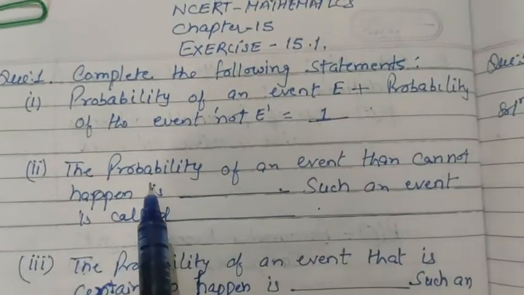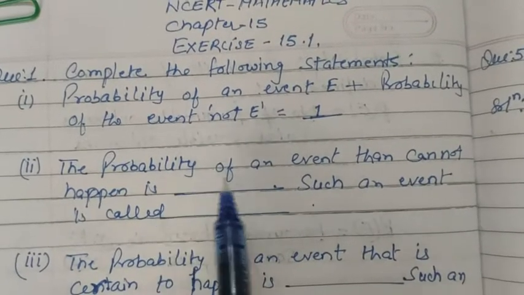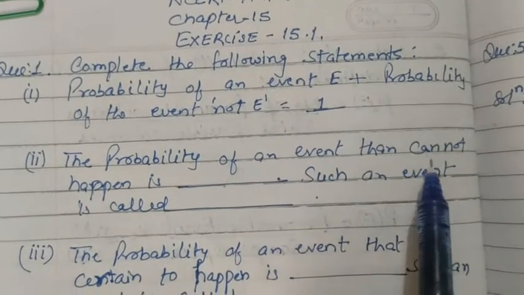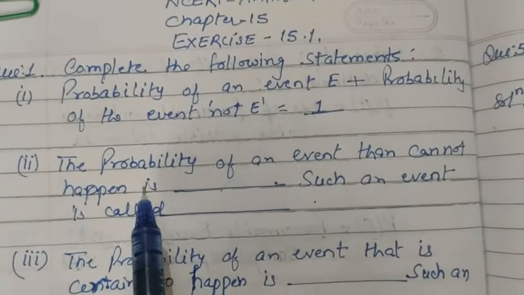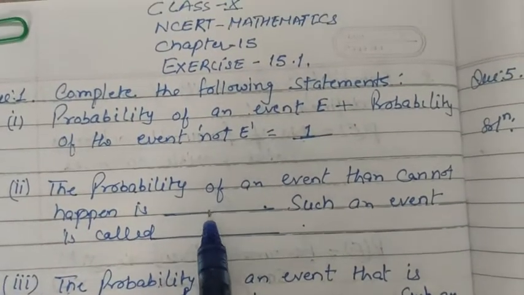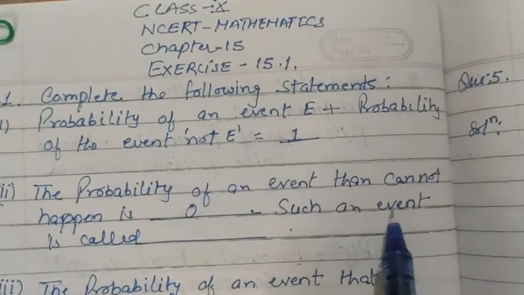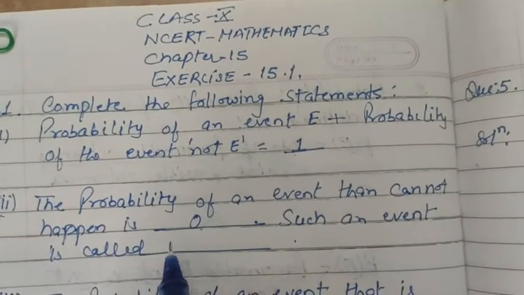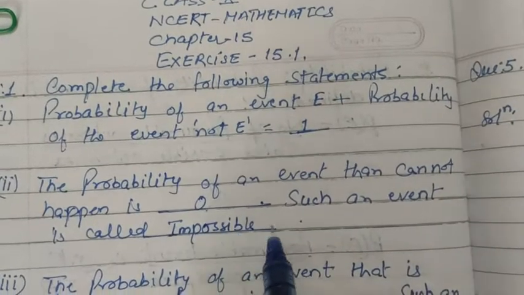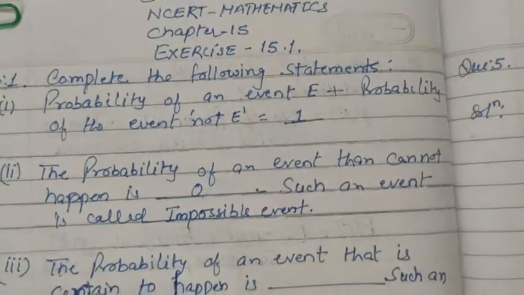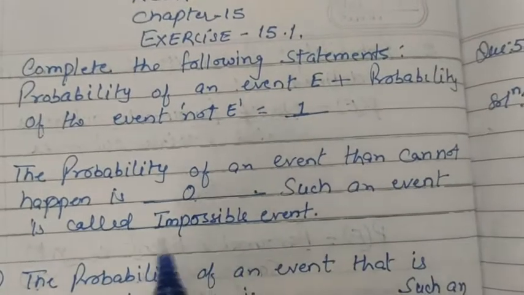Next one, the probability of an event that cannot happen. The probability of an event that cannot happen is asked, so that is always 0. So the probability of an event that cannot happen is 0, and such an event is called an impossible event.